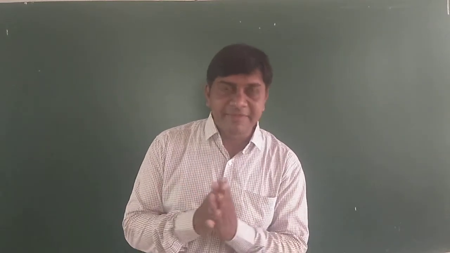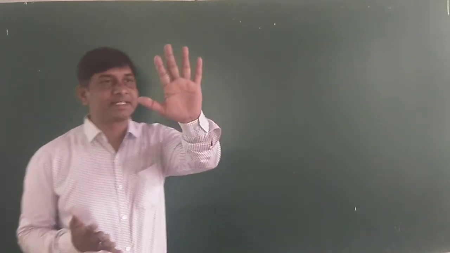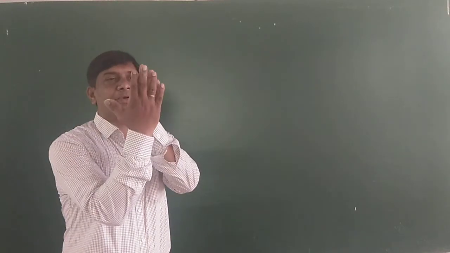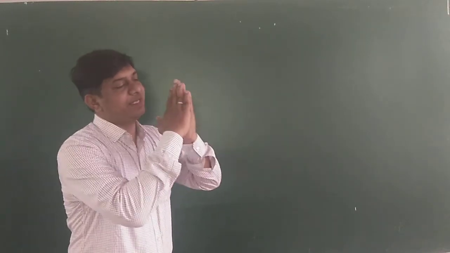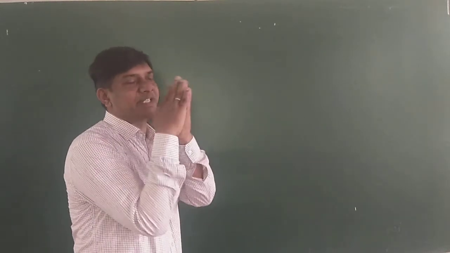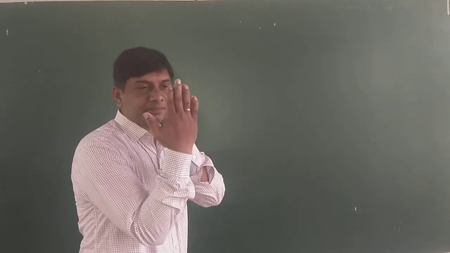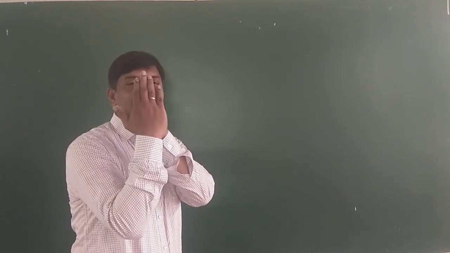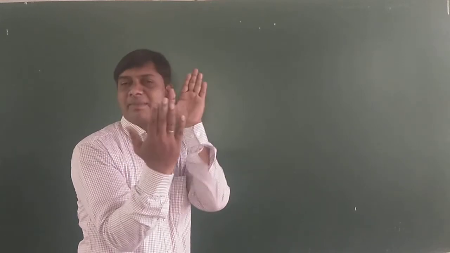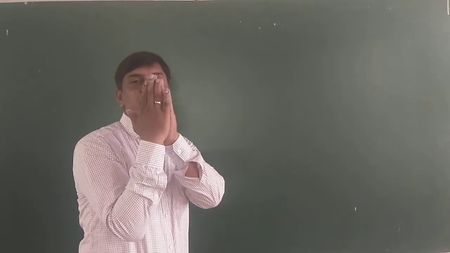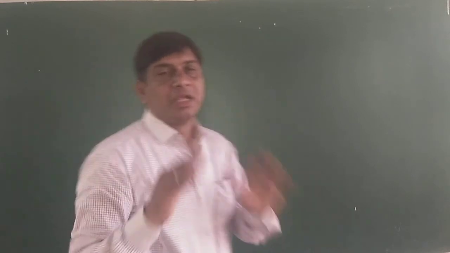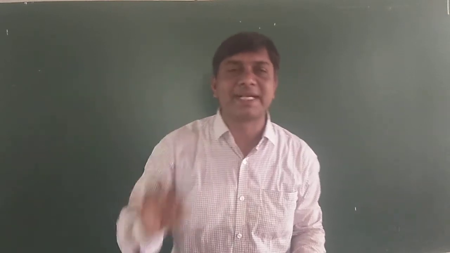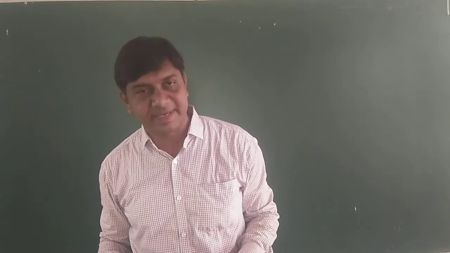Congruent figures. Here these two are my hands, and if I put them together like this, there will be a little bit of change here. Suppose now you can't identify, behind this hand one more hand is kept, because both are my hands. So these two are congruent figures. Figures which are in the same shape and same size are called congruent figures.